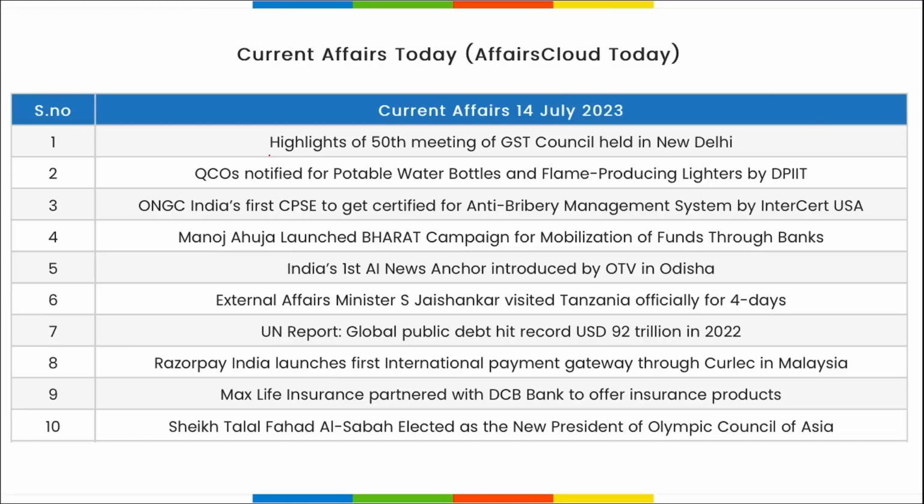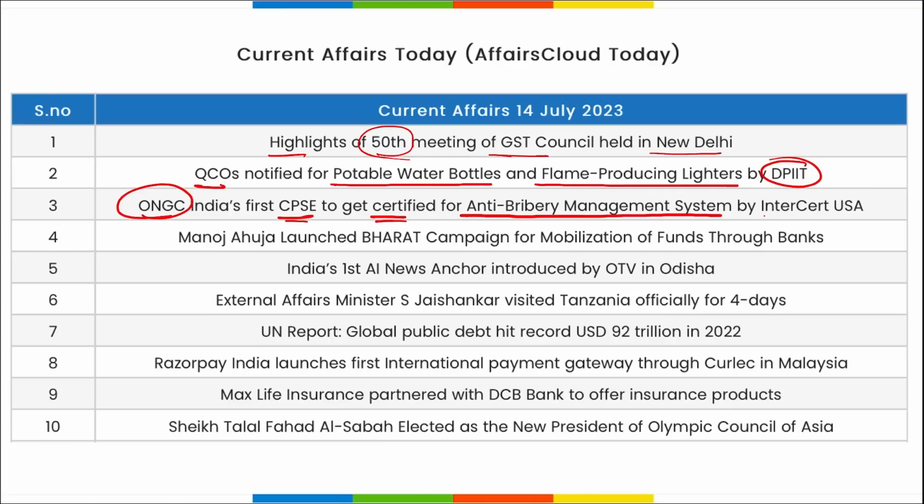Now let's go for a quick revision. Highlights of the 50th meeting of the GST Council held in Delhi. QCOs notified for portable water bottles and flame producing lighters by DPIIT. ONGC, India's first CPSE to get certified for anti-bribery management system by Intercert USA. Then Manoj Ahuja launched Bharat campaign for mobilization of funds through banks.